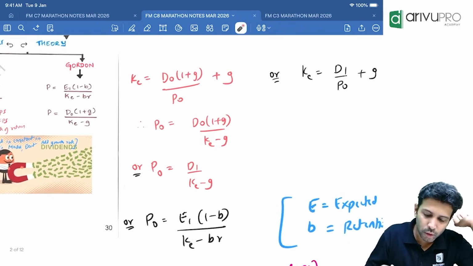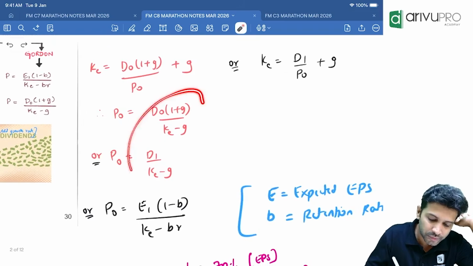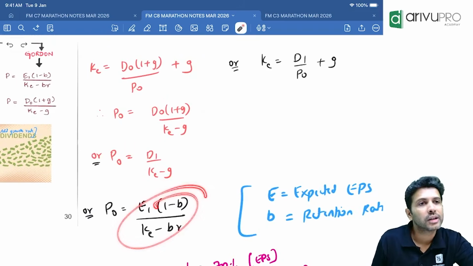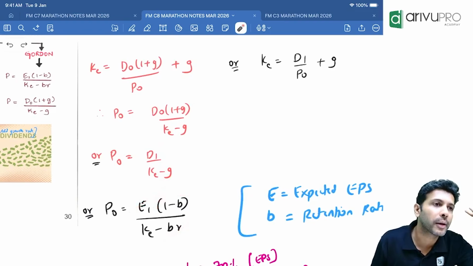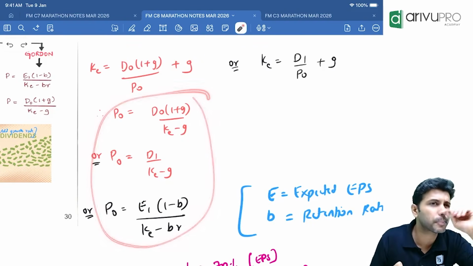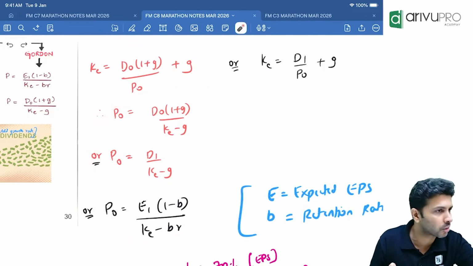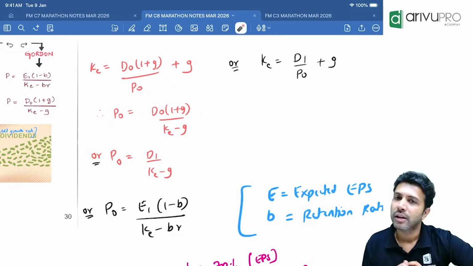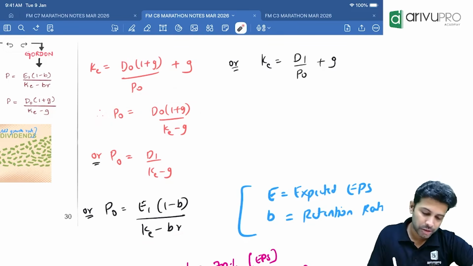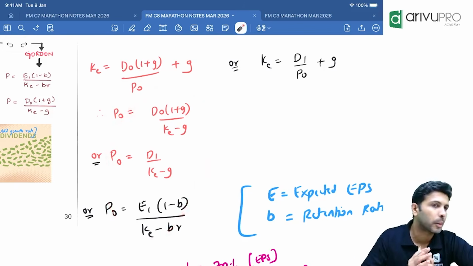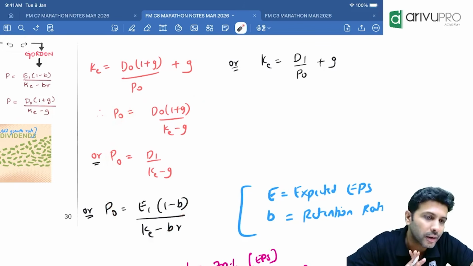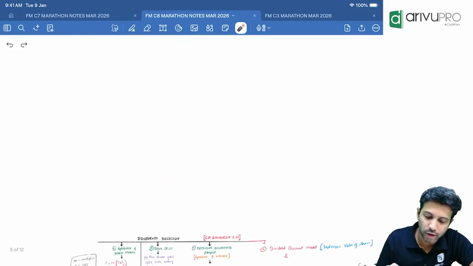If they give you growth rate and all directly, we will use one of these formulas. If they give you B and R, then we will go for this particular formula. So all the three are same. It's just a pure substitute, one substituted with the other. But you need to remember all and use whatever information is given in the question. Depending on that, we'll have to use one of these formulas. Comfortable, everybody? Okay, let's move on to next one.